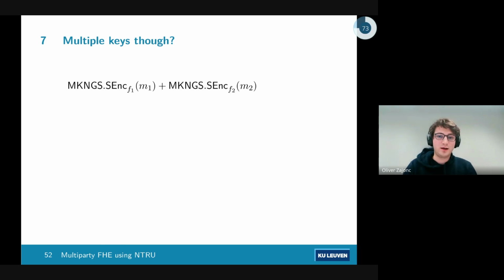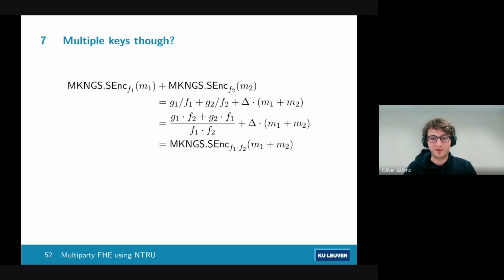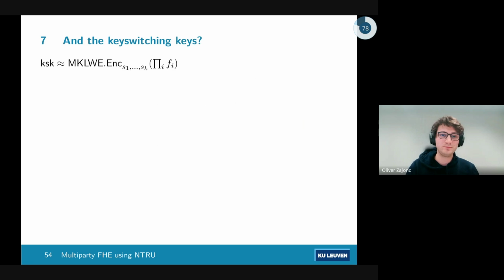and that's actually really easy. Let's say we add two scalar encryptions together, and they each have a different key. Well, we can actually write this as an NGS encryption under one key, where this one key is the product of the two keys. Now, there is a slight problem here, which is that our noise, you'll notice, is now a product of polynomials, which grows very rapidly. This is really kind of bad. As you can see with the noisometer, that moon is getting very large and very scary. It is still mostly fine. We can work like this, but this will be a point of worry later.